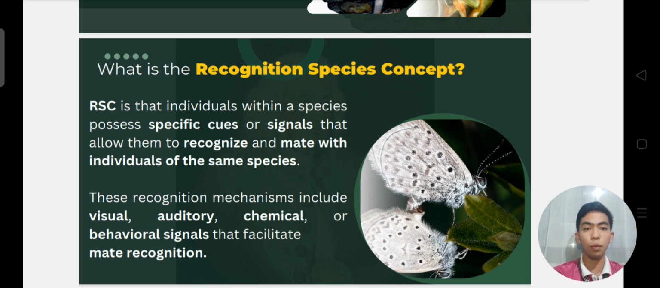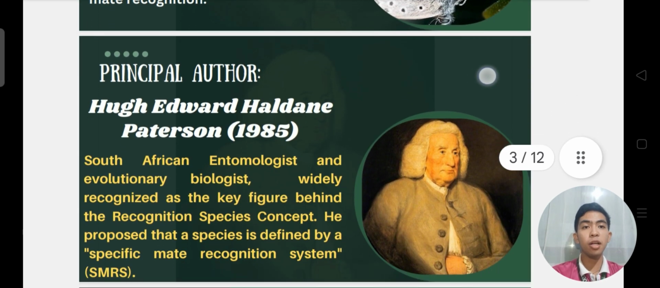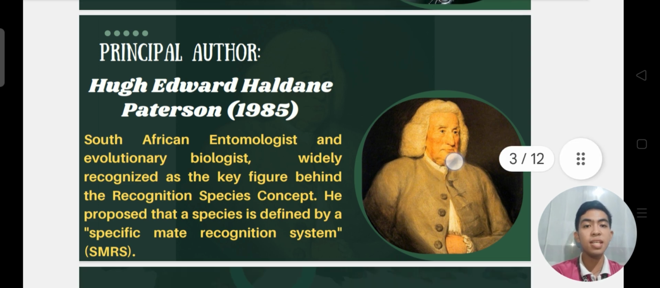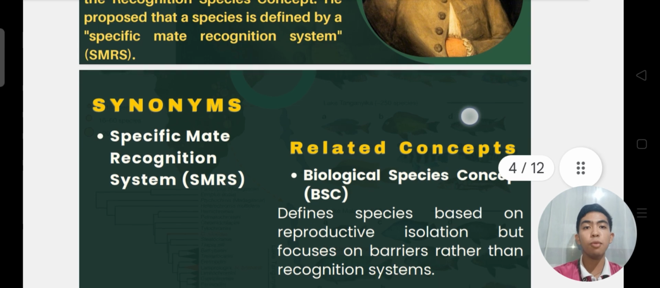Remember the mate recognition. So for the principal author, we have here Hugh Edward Hamilton Paterson in 1985. He is a South African entomologist and evolutionary biologist, widely recognized as a key figure behind this concept, where he proposed that a species is defined by a specific mate recognition system, or the SMRS, which is Moyang's synonym.